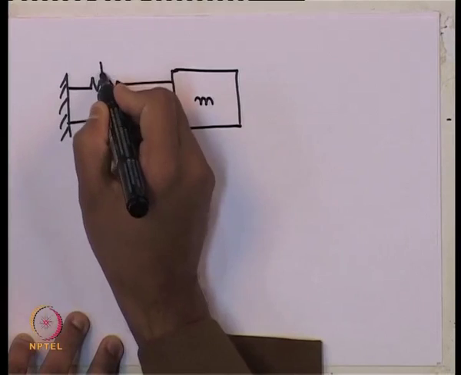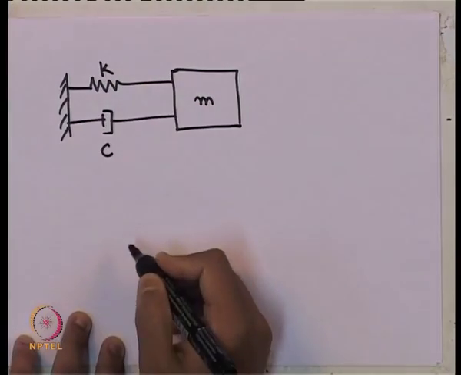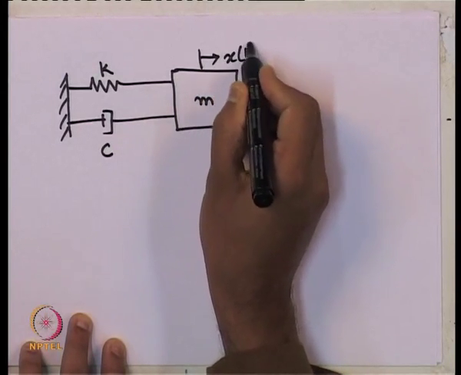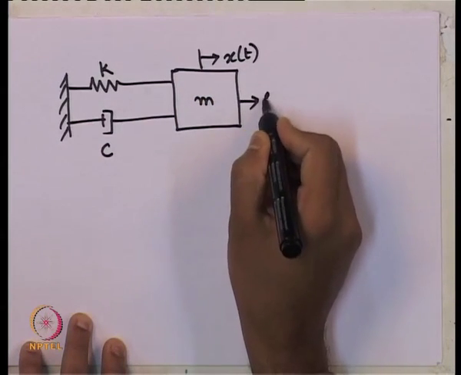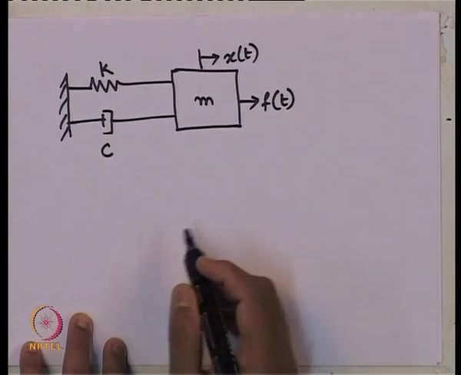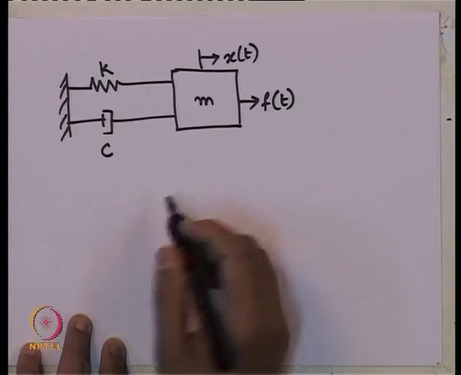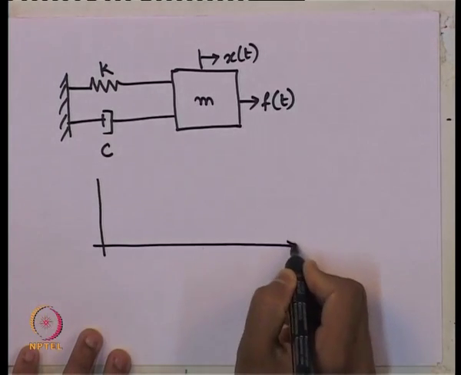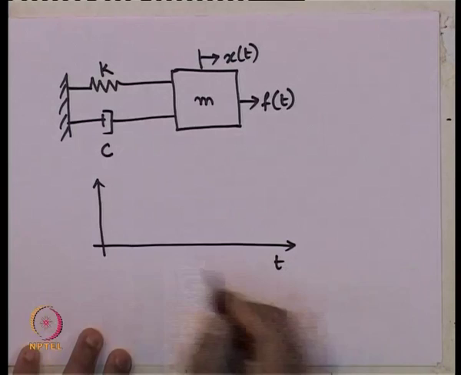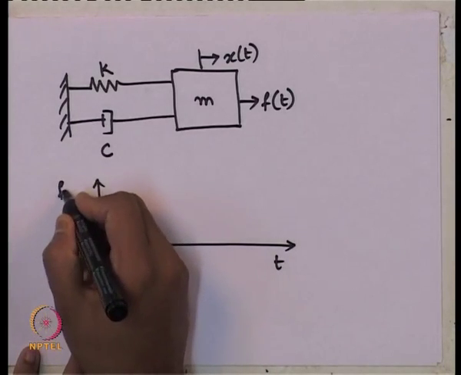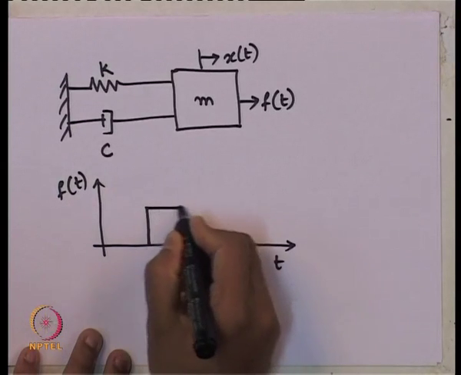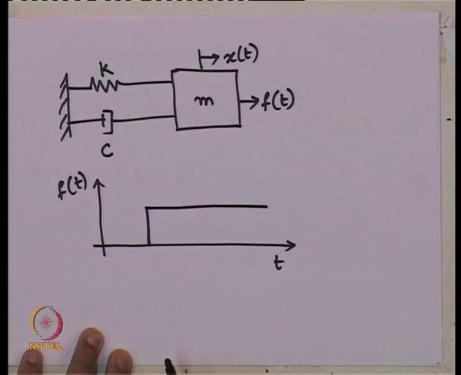With mass m, stiffness k, damper c, we have single degree of freedom x of t, which is subjected to force f of t. Now, f of t is any kind of force. Let us say we are defining f of t is something like this. Okay. What does it mean?